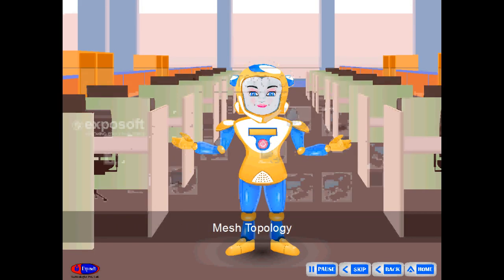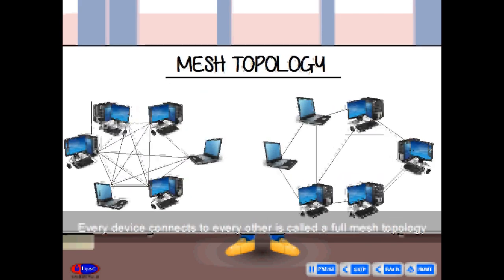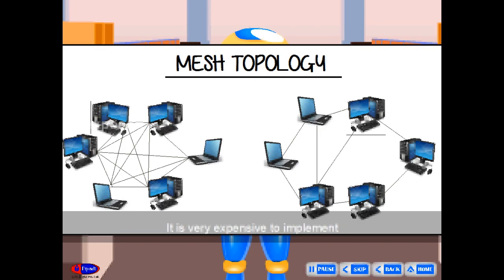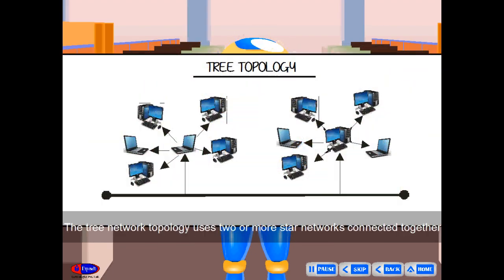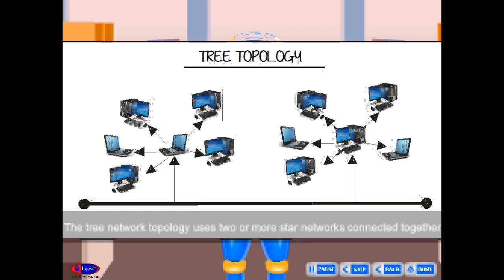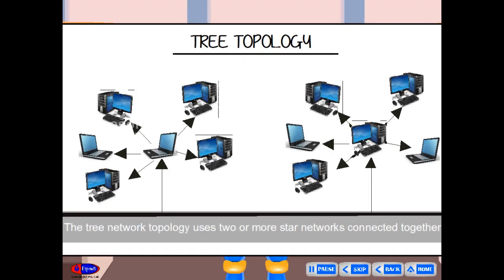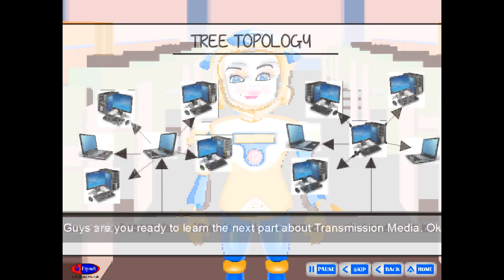Mesh topology. Every device connected to every other is called a full mesh topology. It is very expensive to implement. Tree topology. The tree network topology uses two or more star networks connected together. The central computers of the star networks are connected to a main bus.